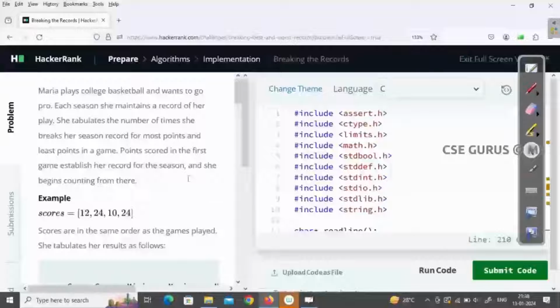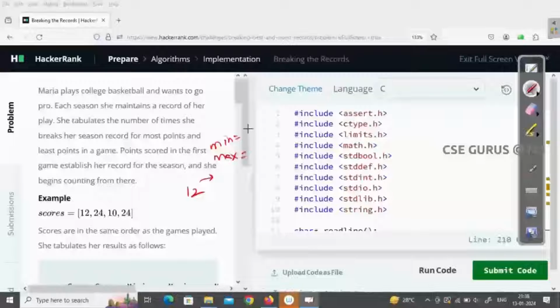Let us suppose initially the score is 12. So that means initially no record breaking, 12 is the initial score. If she scores, let us suppose, above 12 or below 12, that is record breaking. Till now the minimum value is 12, and the maximum also 12. Now if she scores 20, next 24, that means it is crossing the maximum 12, and that's why the maximum count is 1. Now the range is minimum 12, maximum 24. Now she scores 10, that means crossing the minimum 12, so the minimum count is 1.